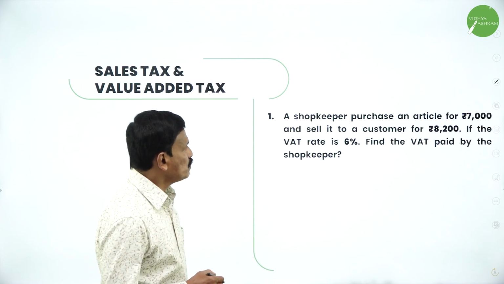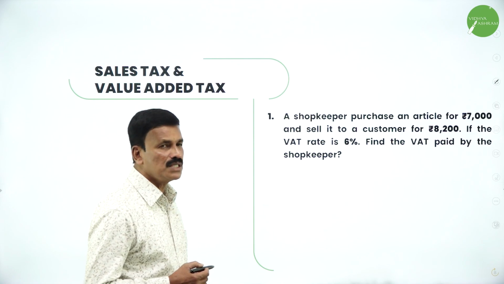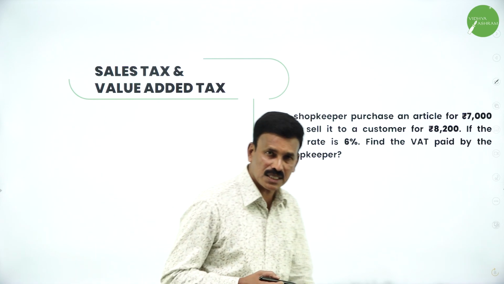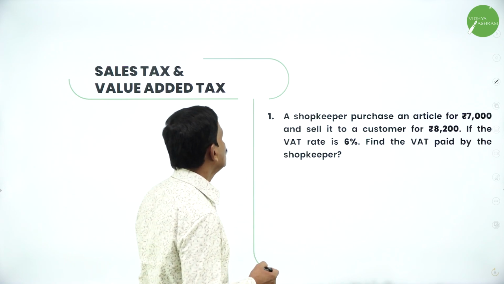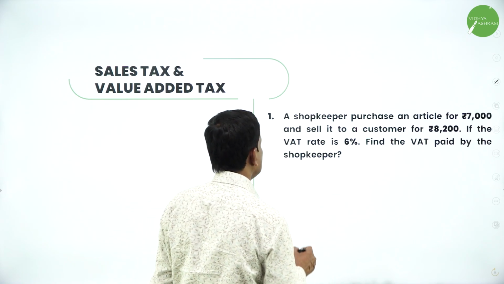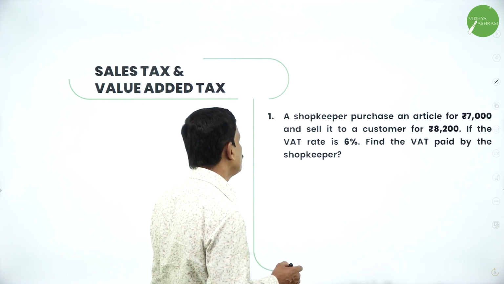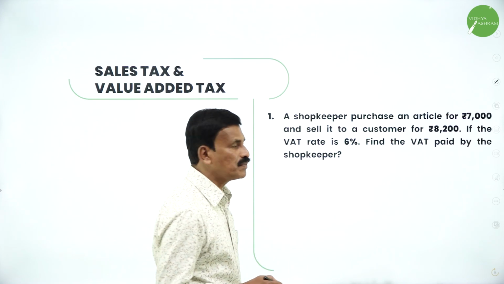A shopkeeper purchases an article for rupees 7,000 and sells it to a customer for rupees 8,200. If the VAT rate is 6%, find the VAT paid by the shopkeeper. Very simple problem.